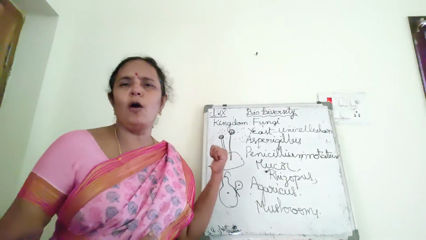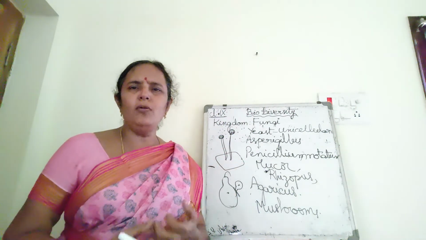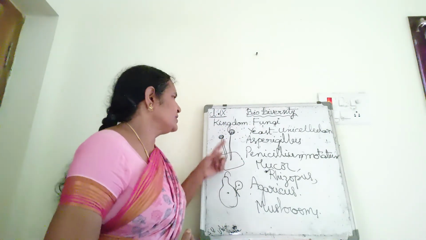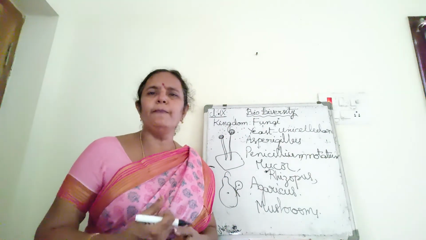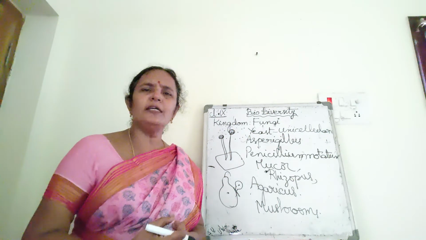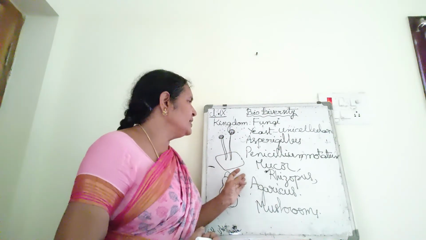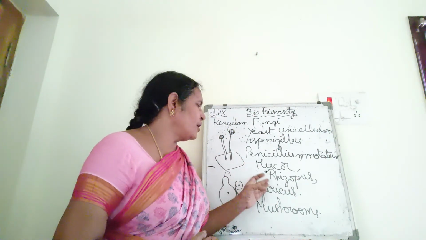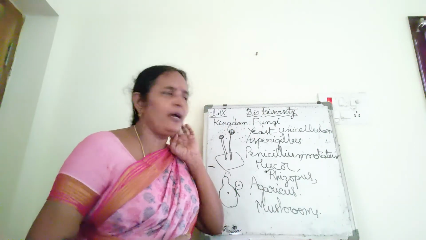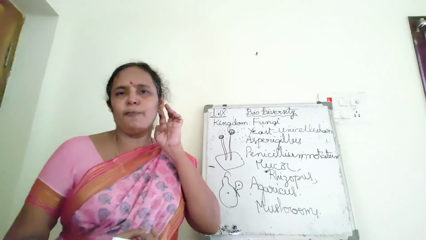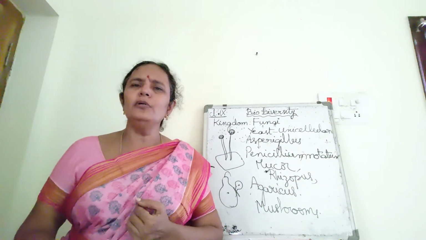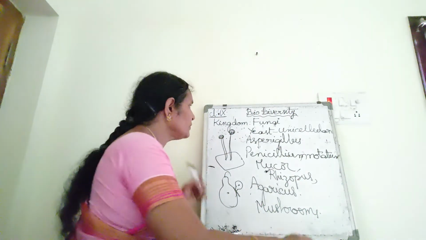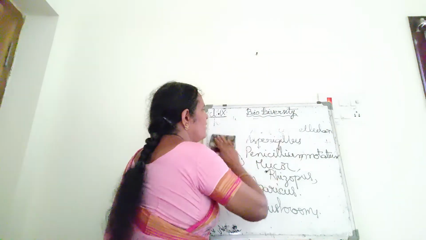The common name is bread mold. Bread molds grow like that. The spores are released into the air. The spores are present in the sporangium. Aspergillus, Penicillium, mucor, rhizopus, agaricus, all these have sporangia. Sporangium is singular, sporangia plural. They reproduce through spores. That is about fungi.